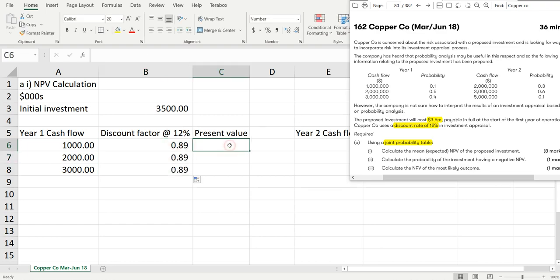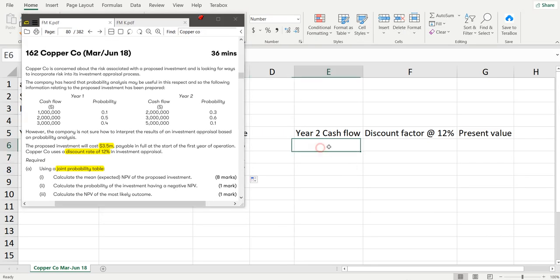Drag. Present value is the discount factor multiplied by cash flow. Just drag.